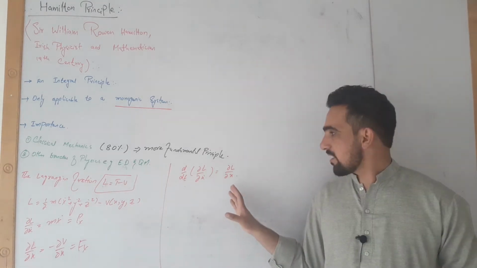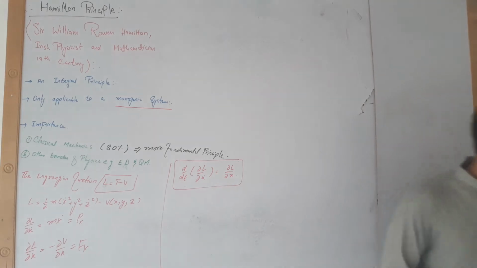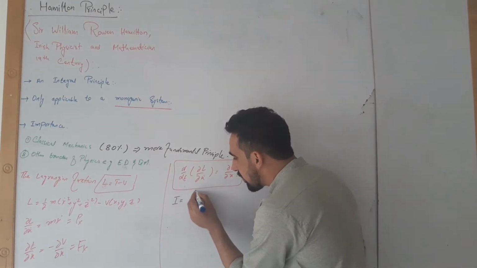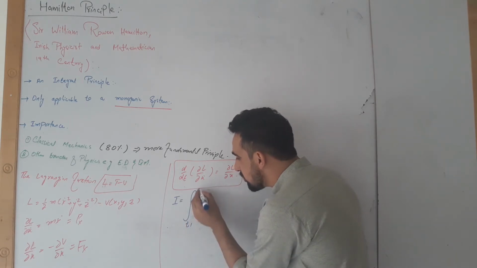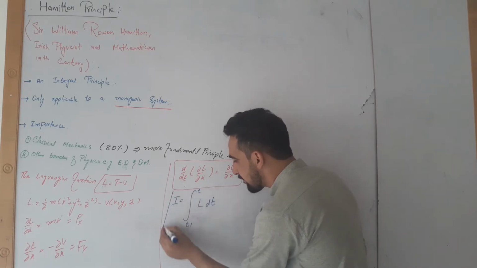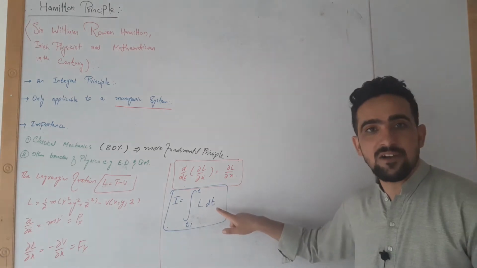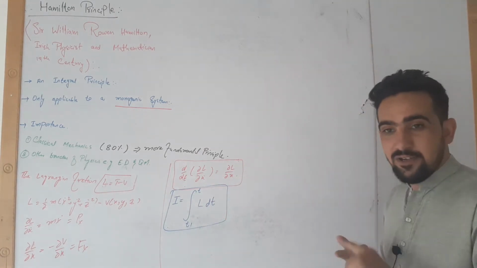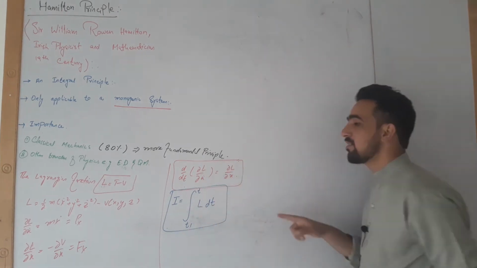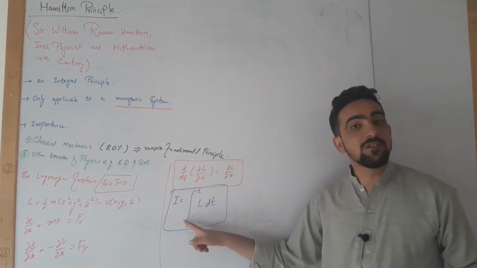We have already discussed it many times. So this equation could be solved to find an integral I which is equal to the integral from t1 to t2 of L dt. This equation is called the Euler-Lagrange equation, and I have already given you an assignment in which you have to derive this result. Assignment number 3 includes a question where you have to convert this equation into this integral.